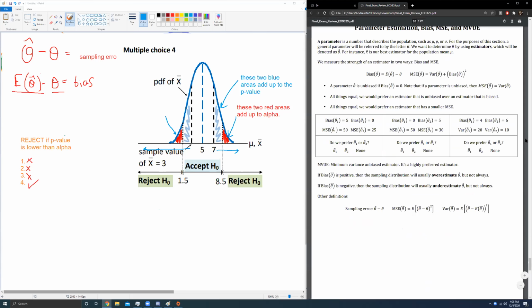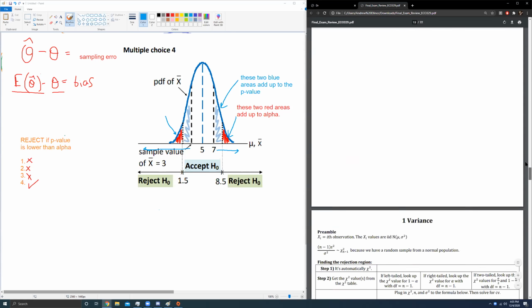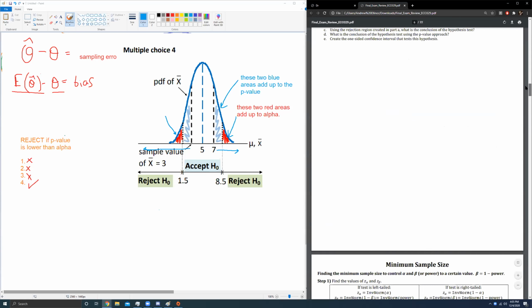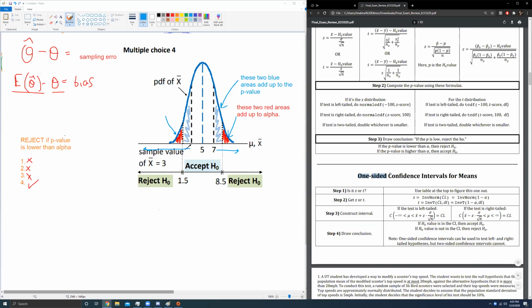So notice that I've pretty much used every single thing in this cheat sheet except for this guy right here, one-sided confidence interval. I haven't talked about this at all. One-sided confidence intervals are used to test left and right-tailed hypotheses. You cannot use a two-sided confidence interval to test a one-sided hypothesis.